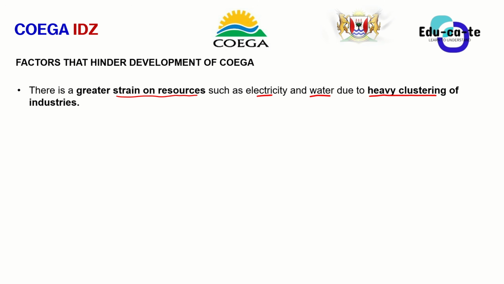But when you look at the Koha ITZ, it's not that much over concentrated, but it has got a lot of clustered industries. And these clustered industries, all of them, they are depending on the same electricity, the same water supply. Okay, so the water supply and the electricity supply may actually experience a strain due to these industries. All of them are using up the water and they're using up the electricity. So there's some sort of competition.